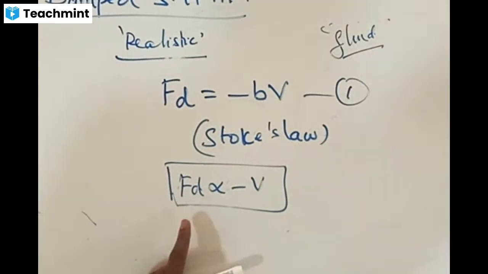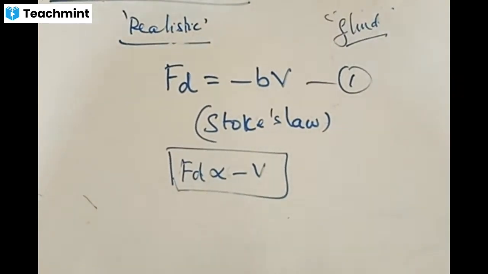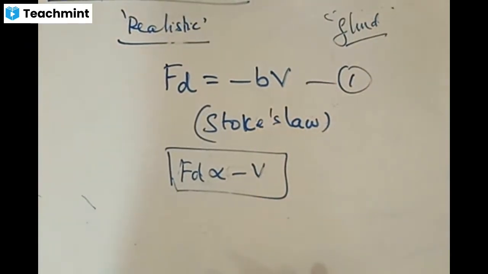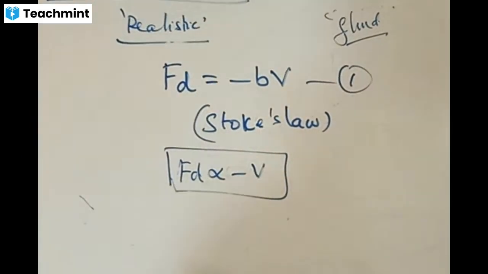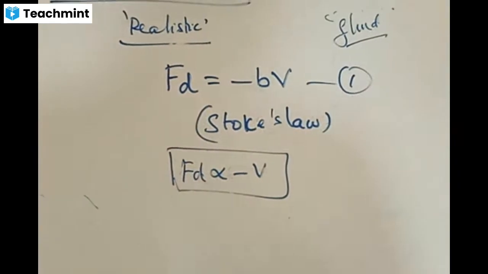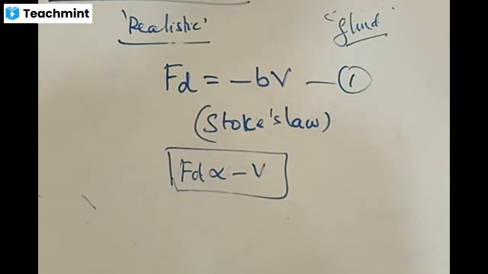If it is between two solid bodies, it is called frictional force. If one of the bodies is a solid and the other is a fluid, it is called the drag force. If both are fluids also, it is called drag force only, because fluids are what make the body slide within the medium itself.